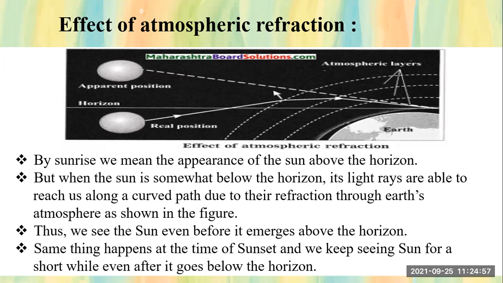But when the sun is somewhat below the horizon, actually the sun is below the horizon. But how does it look from Earth? It looks above the horizon, right? Its light rays are able to reach us along a curved path due to their refraction through Earth's atmosphere, as shown in the figure. See, can you see here, students?